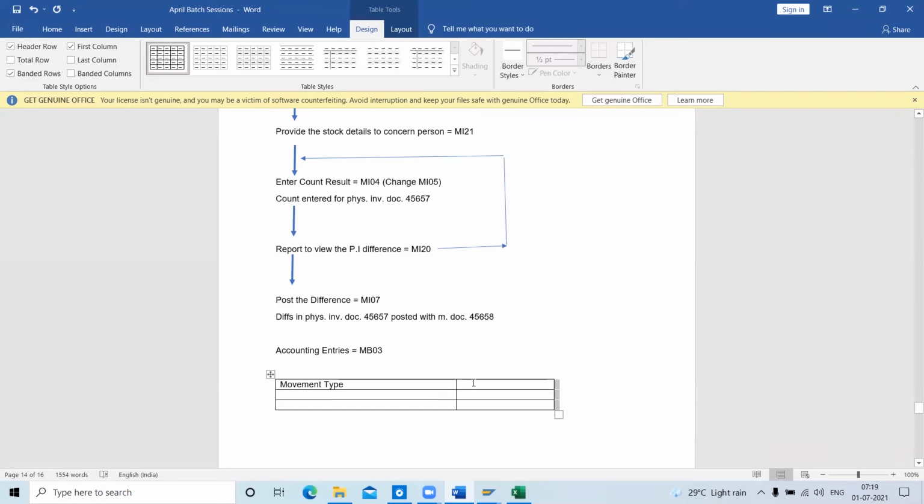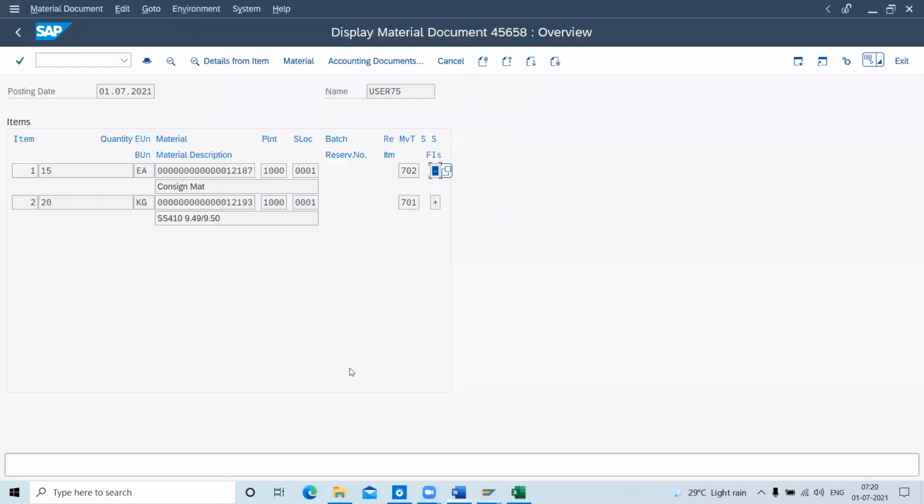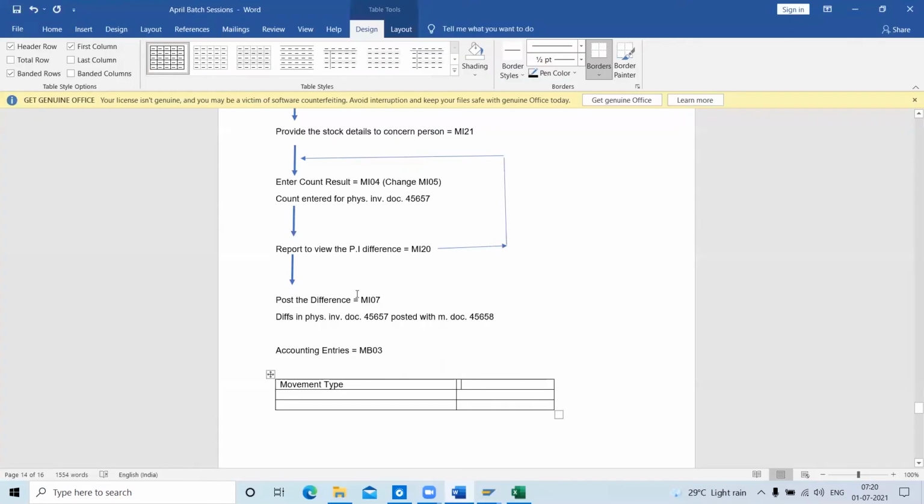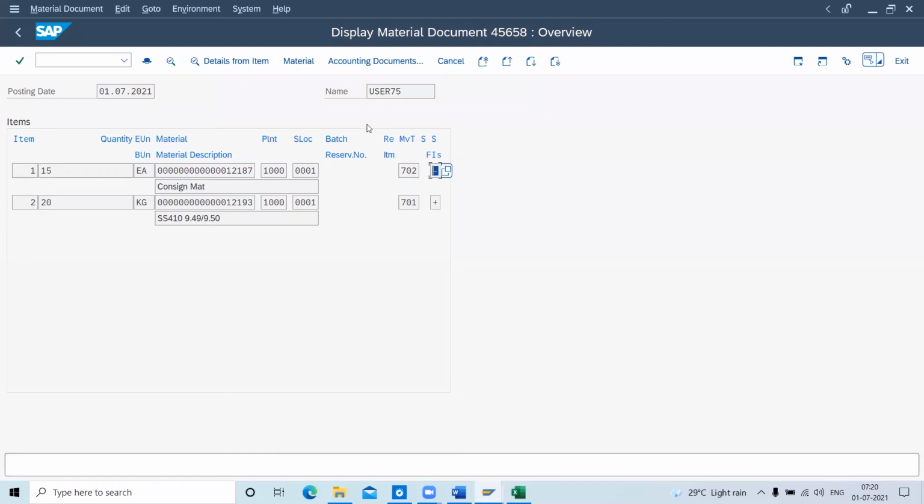Okay, anyway. The first column is movement type 702 minus, and the second one is 701 plus. When we get less quantity, it takes 702 minus, and when we get more quantity, it takes 701 plus. Okay, this is how a movement is actually generated.